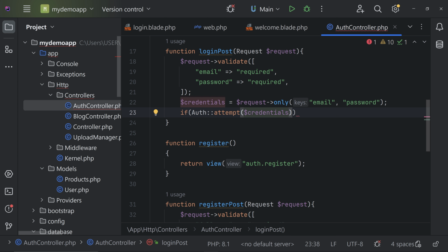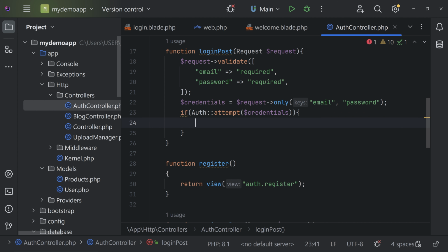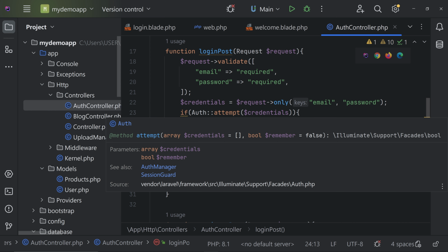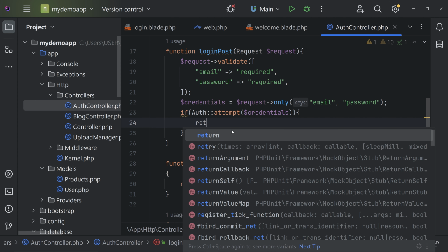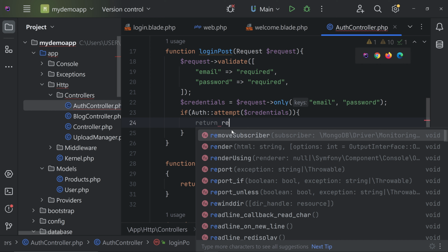Inside the attempt, we can pass $credentials, and that's it. So this will do everything for the login, all the checks, etc. If login is successful, we can redirect the user to the dashboard or welcome page, anything. We only have a welcome page, so maybe we can set the welcome to be accessible only if the user is successfully logged in. I will show you how to do that. So we can return redirect.